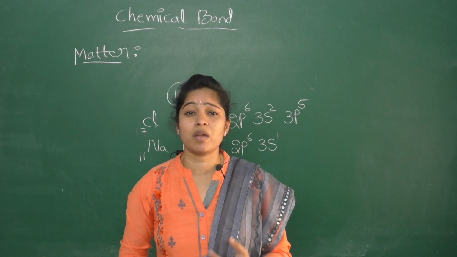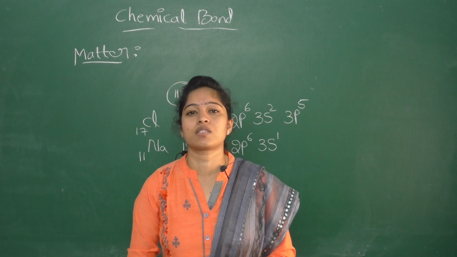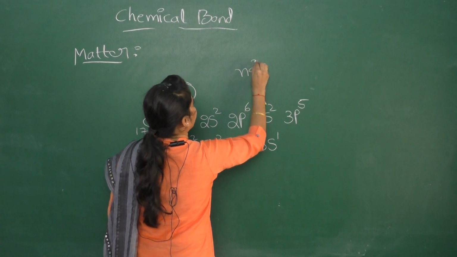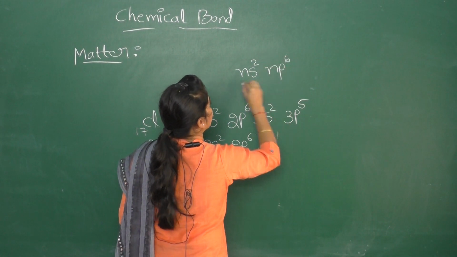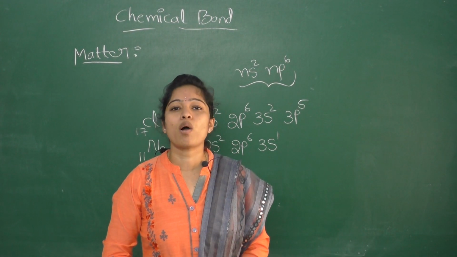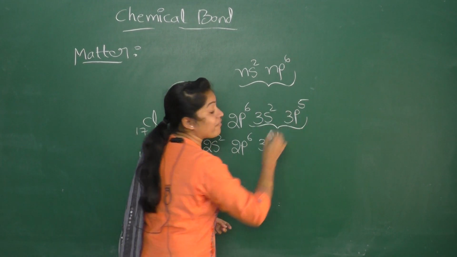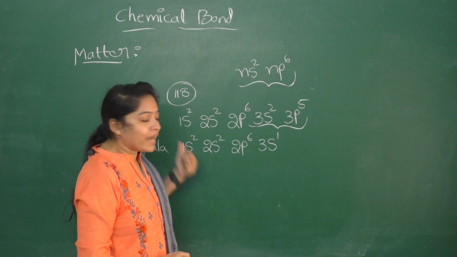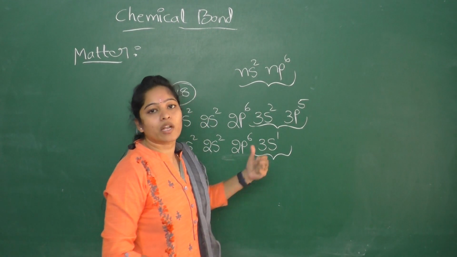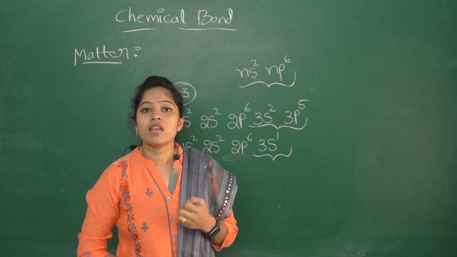Already we know that the stable electronic configuration, that is the outermost shell having 8 electrons, is called stable electronic configuration, that is ns2 np6. This is also called octet electronic configuration. For chlorine the outermost shell has only 7 electrons, and sodium has only 1 electron in the outermost shell. So these two electronic configurations are unstable.